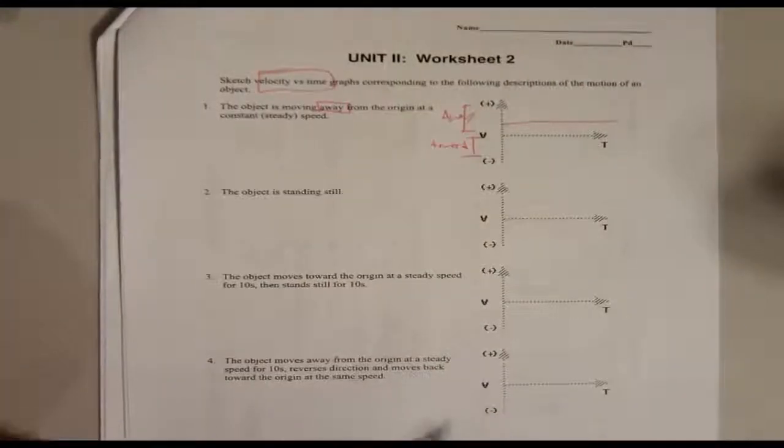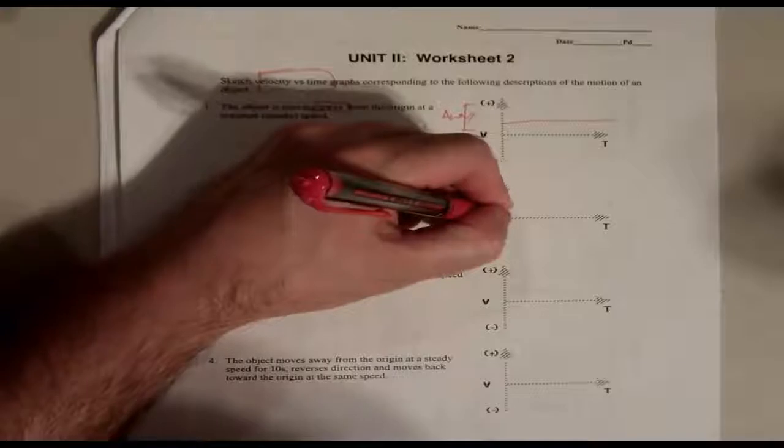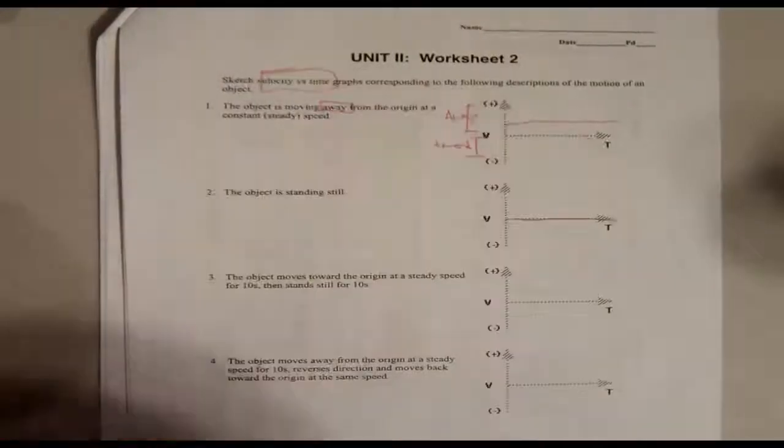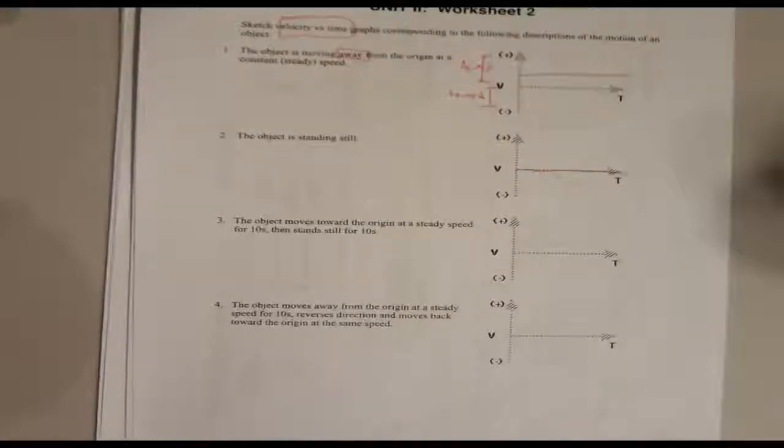All right, the object is standing still. Okay, this is not moving at all over a period of time, so just follow this line. Standing still. Easy. The object moves toward at a steady speed for 10 seconds.